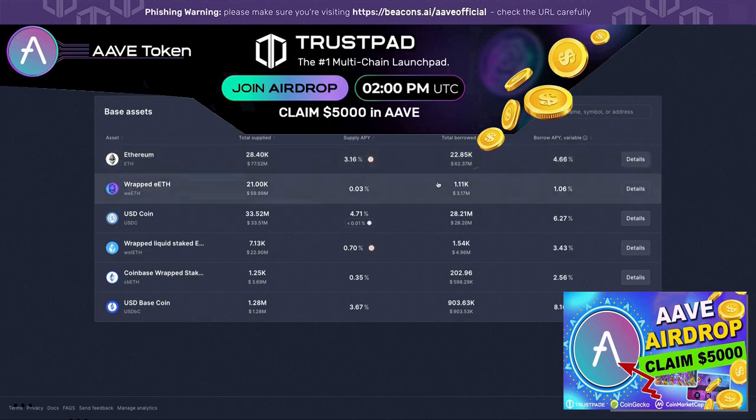Now from here, you can see there's a supply APY and a borrow APY. If you are borrowing, you first have to supply the assets anyway. So what you have to do is essentially take the borrow APY and the supply APY, and then you get a net APY that you're going to be paying if you borrow. So supply APY is 3% here, borrow APY is, let's say, 5%. So your net APY if you're borrowing is 2% that you're paying. You can also see this on the right-hand side, this icon.